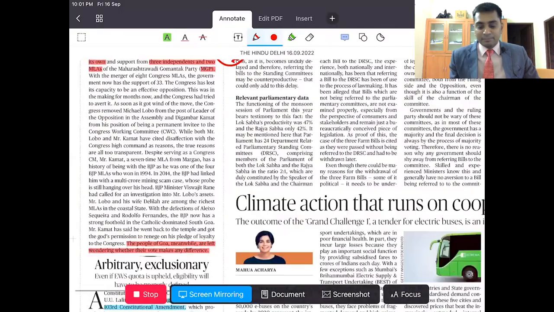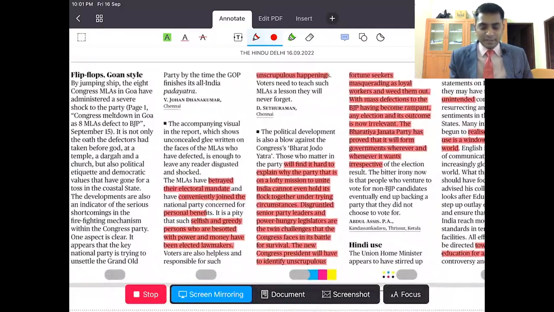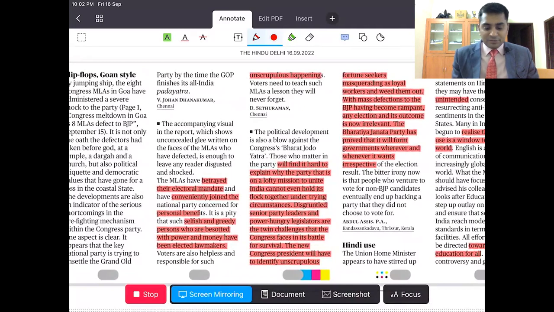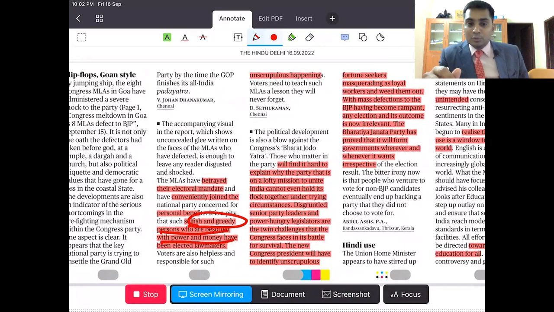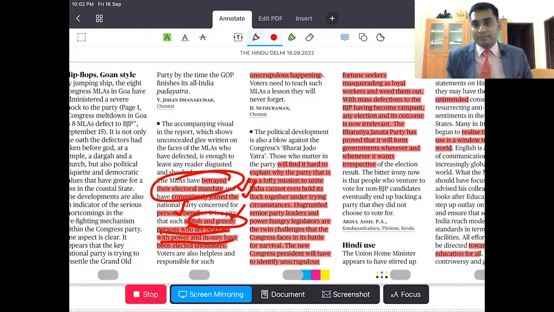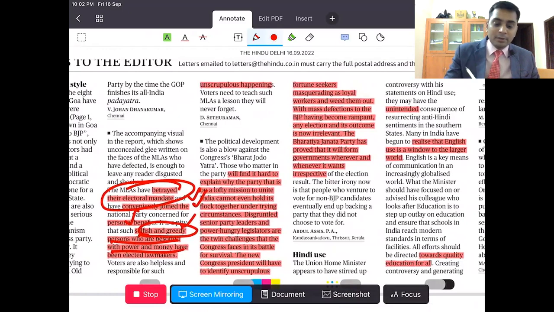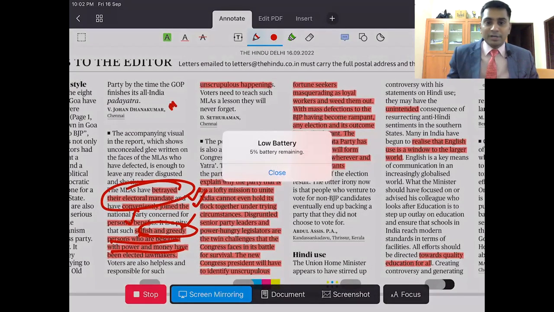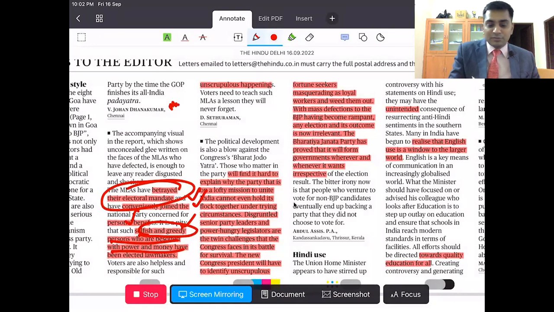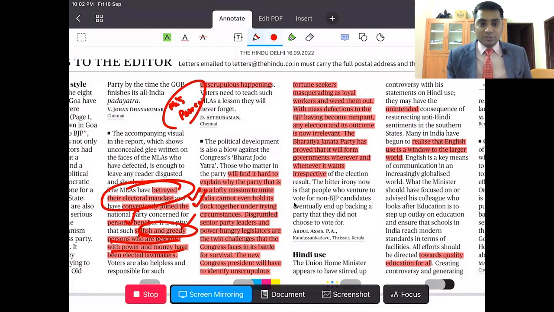But if we look at this, it is very clear that selfishness and greediness is occupying positions today. Many MLAs look at selfishness and personal benefits, and they are conveniently joining other parties by betraying their electoral mandate. This is nothing but misuse of democratic powers. So this is a mockery of democracy. You can use the same thing.